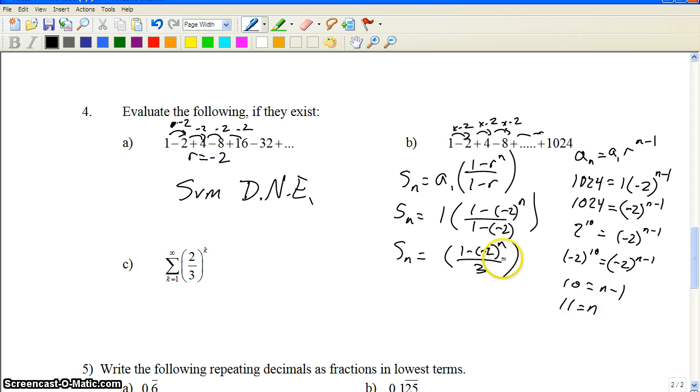So then we can put 11 into the sum of the first 11 terms. That was a 2, wasn't it? All over 3. And then we just calculate that. So the sum of the first 11 terms in this case is going to be 683.